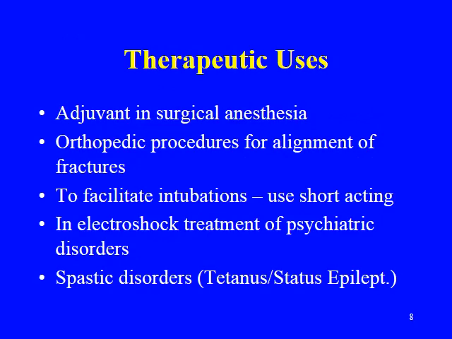So what are the therapeutic uses of neuromuscular blockers? The first and the most important use is as an adjuvant in surgical anesthesia. You remember the slide in which we discussed the history? What was the title? From hunting in the jungle to operation theater. So what's the purpose in operation theater? Surgeries are going on. So we are using neuromuscular blockers along with general anesthesia, along with different types of anesthesia to enhance its effect, to make the muscle relax.